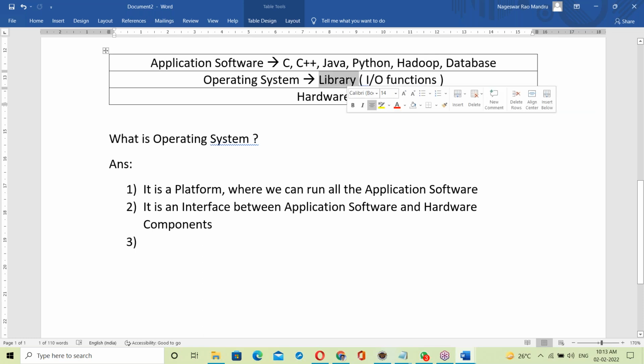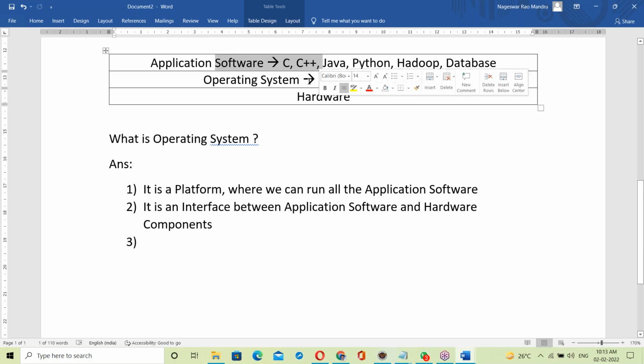Everywhere there is a library. Using the library, application software can communicate with the hardware. Application software communicates with hardware through the OS only. The OS contains a library. Inside the OS there is a library, so using the library, application software communicates with hardware components.